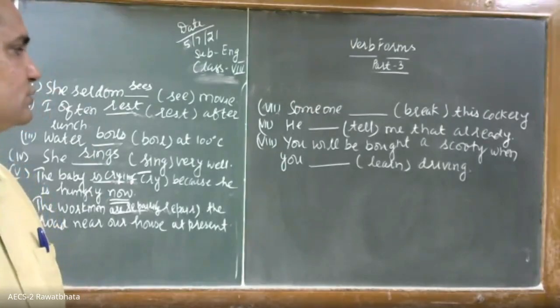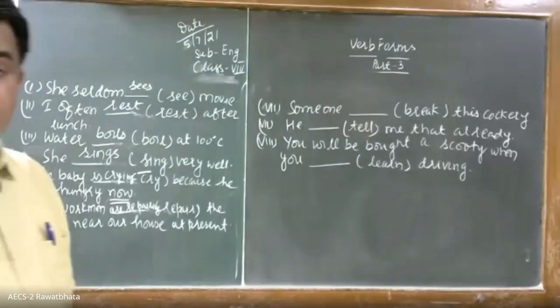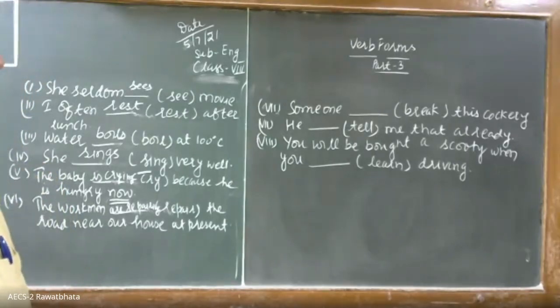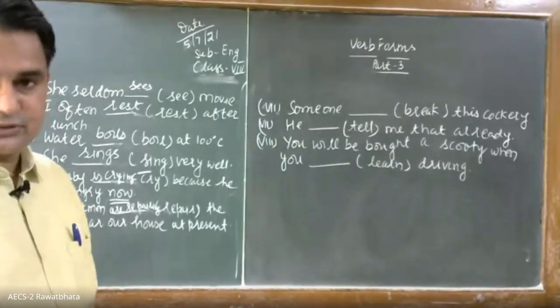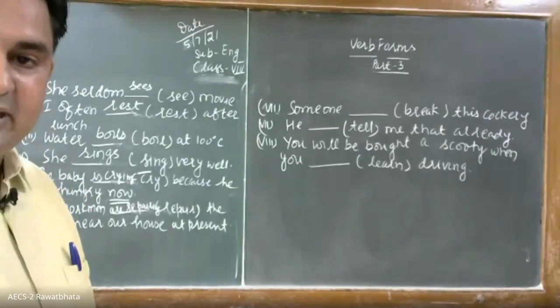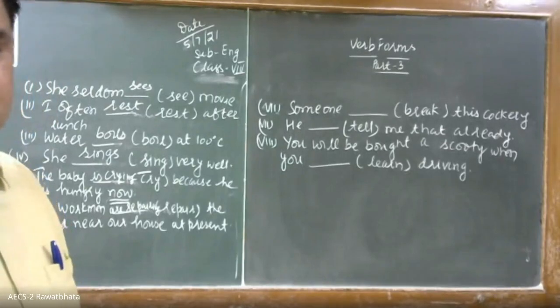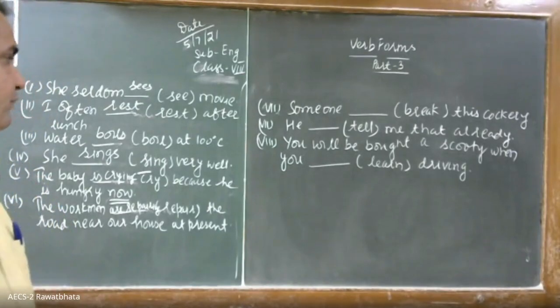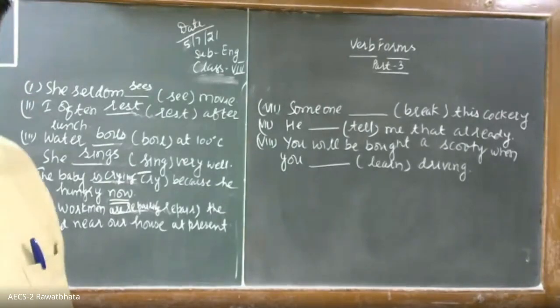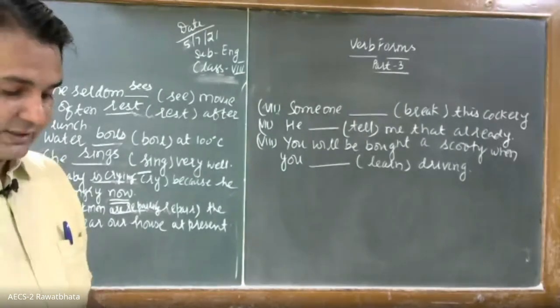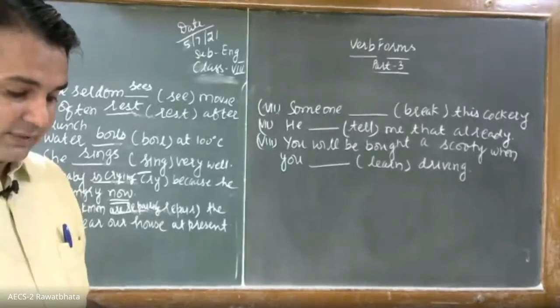If this task is completed by you, then you will be provided a scooty. So you will be bought a scooty when you have learned driving. Then children, write some more examples.